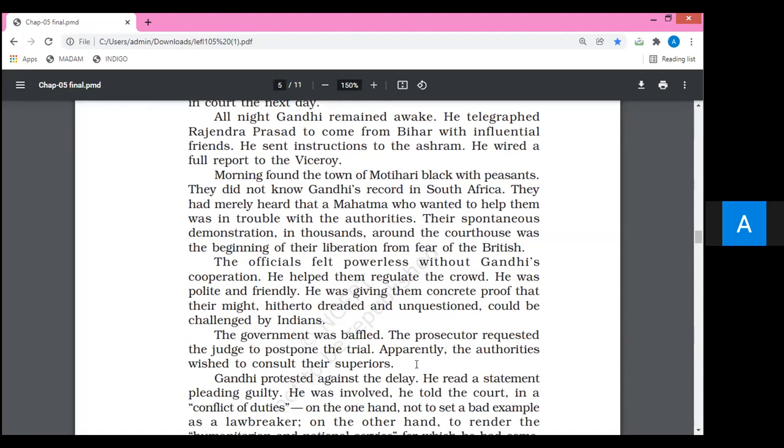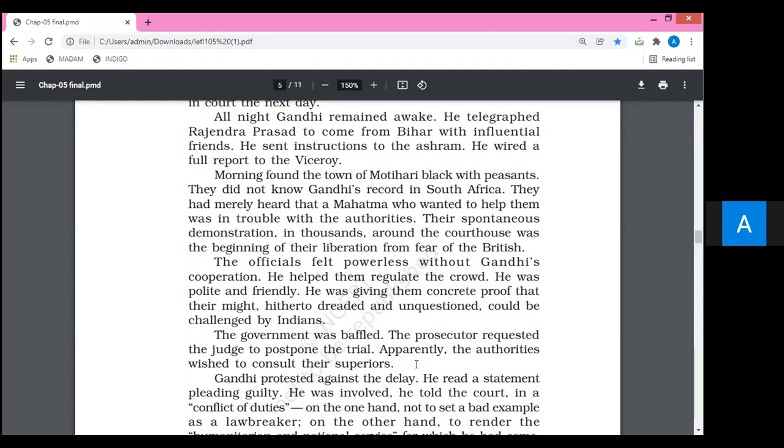They were 100% sure that they could not successfully create peace or satisfy these peasants if Mahatma Gandhi would not cooperate with them. I think this is very clear. He had helped them regulate the crowd. He here means Mahatma Gandhi had helped them to control the crowd. He was polite and friendly. He was extremely polite and friendly. He was giving them concrete proof that their might, hitherto dreaded and unquestioned, could be challenged by India.